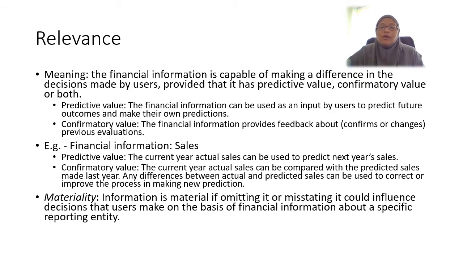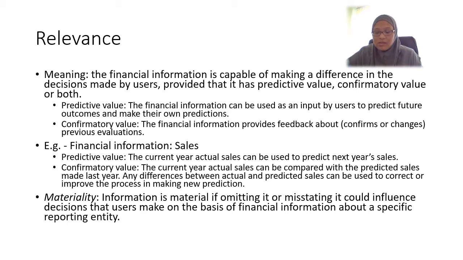However, there is information which is relevant, containing both predictive value and confirmatory value, but the omission or misstatement of the item may not influence the decisions of the users because of its materiality level.